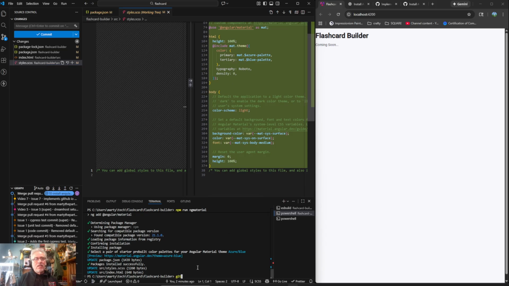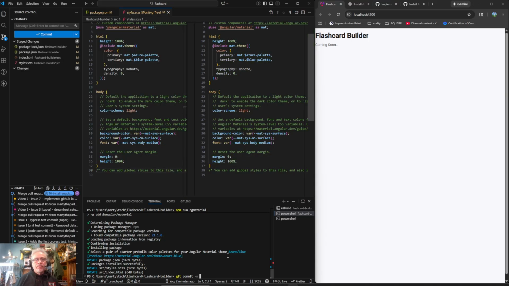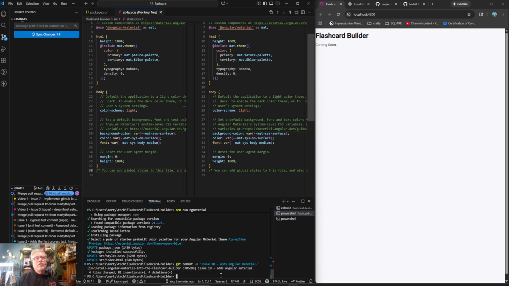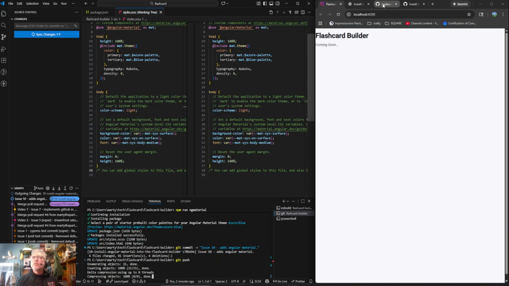All right, so let's git commit, and this is -m. Basically, I always like to stage it from here, and then commit it in writing down here. I don't know why I like that. That just always has worked out best for me. Issue 10 adds Angular Material. And then we're going to push it real good.